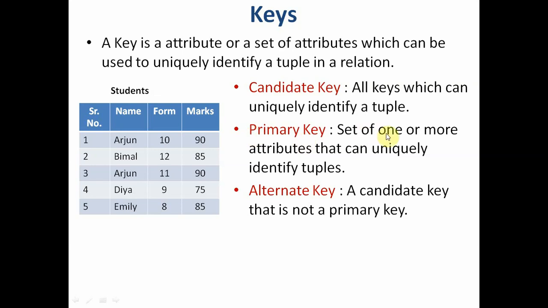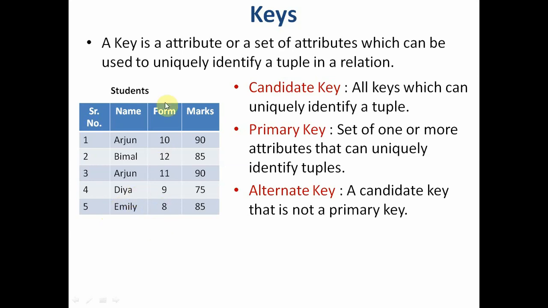Primary key is a set of 1 or more attributes that can uniquely identify tuples. So out of these 2 candidate keys, which field do you think will never have a value which is repeated? If I add more details in this table, there can be two students studying in class 10th, there can be two students studying in class 8th.